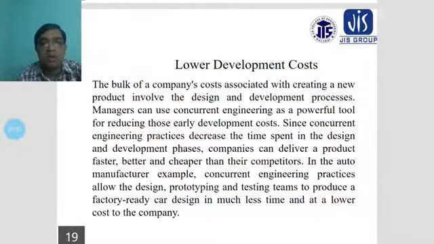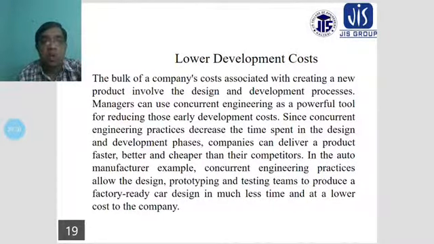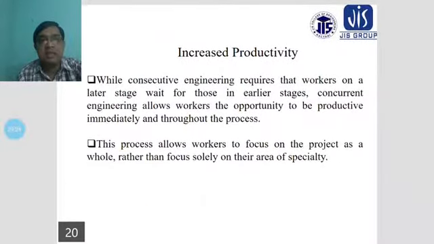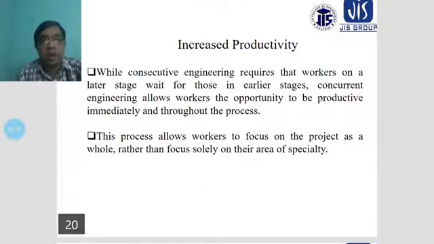In the auto manufacturer example, concurrent engineering practice allows the design, prototyping and testing teams to produce a factory ready car design in much less time and at a lower cost. Another thing is increased productivity. While consecutive engineering requires that workers at a later stage wait for those in an earlier stage, concurrent engineering allows workers the opportunity to be productive immediately and throughout the process.